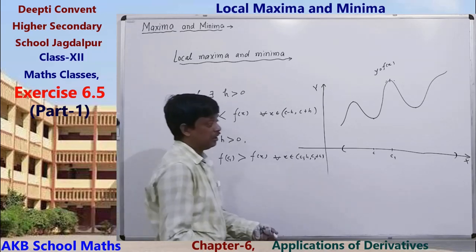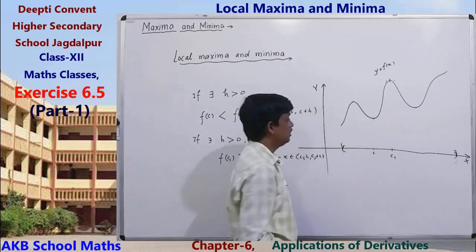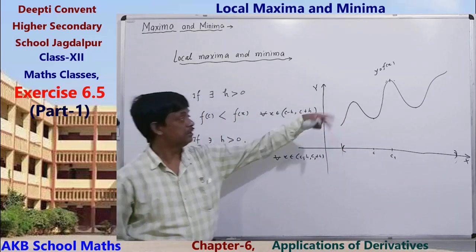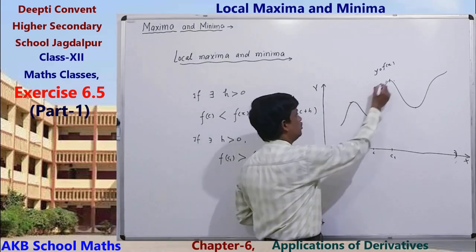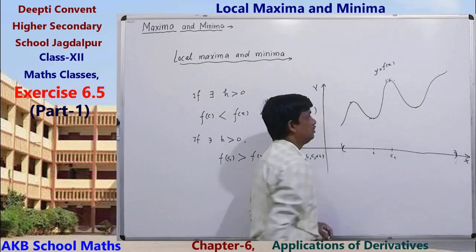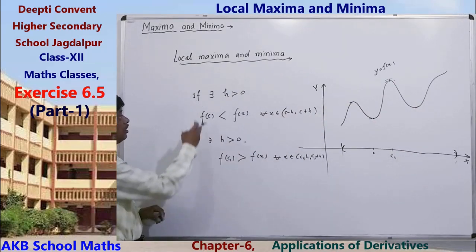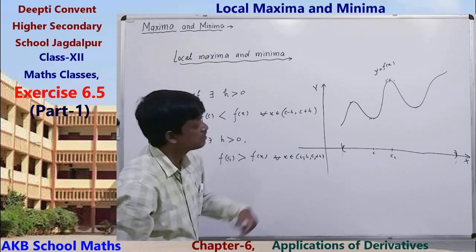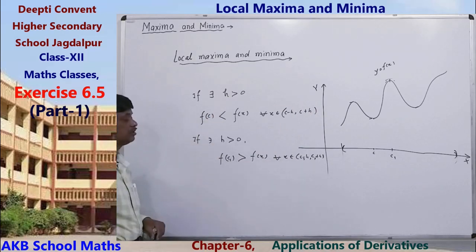So if this interval is the domain of the function, then there may be many maximum values, 1, 2, and minimum values also 1, 2. So in an interval there may be more than one maximum value and more than one minimum value. Okay, local maxima and local minima.